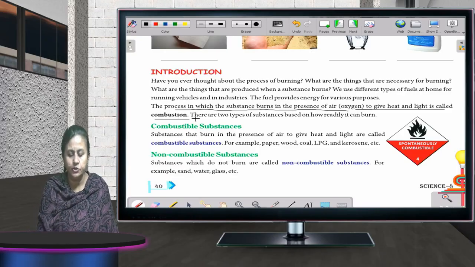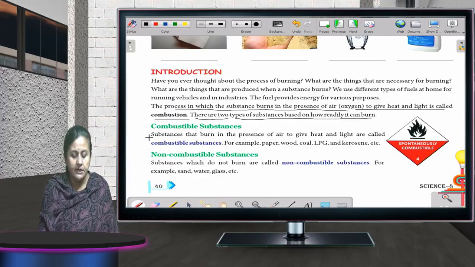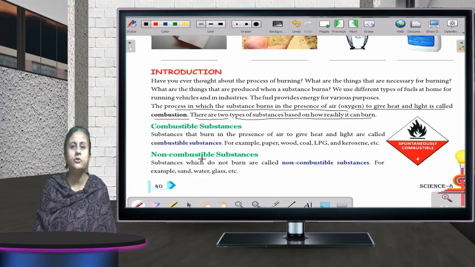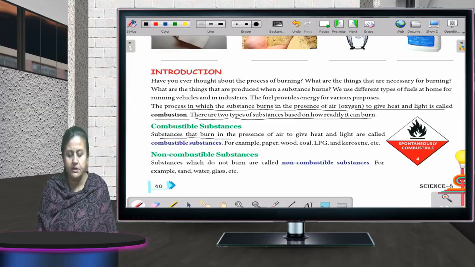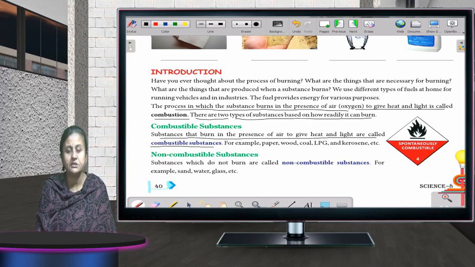Now there are two types of substances based on how readily they can burn. First is combustible substances and non-combustible substances. Substances that burn in the presence of air to give heat and light are called combustible substances, like paper, wood, coal, LPG.